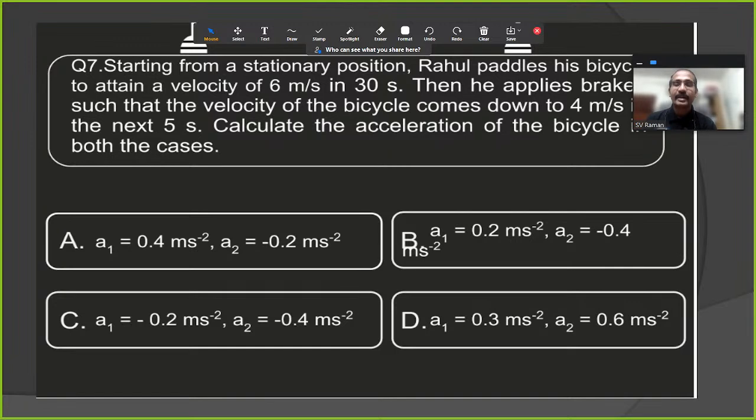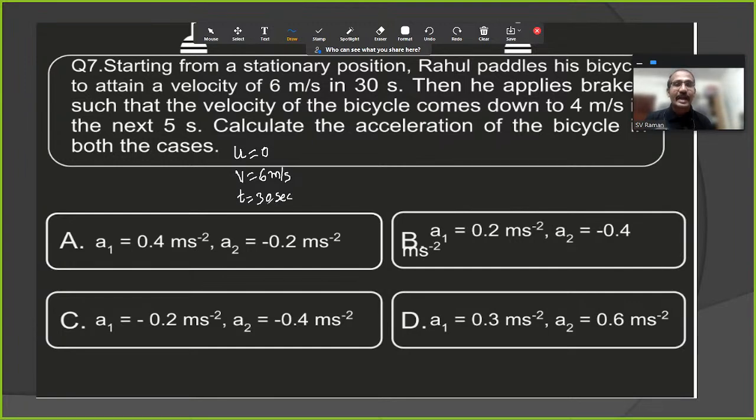It looks like a very big question. Yes, but the answer is very simple to solve. Always I recommend starting with the given data. What is the given data? Starting from a stationary position. Once an object starts from a stationary position, initial velocity u is equal to 0. Rahul pedals his bicycle to attain a velocity of 6 meters per second, so that is the final velocity, 6 meters per second, in 30 seconds. So t is equal to 30 seconds.